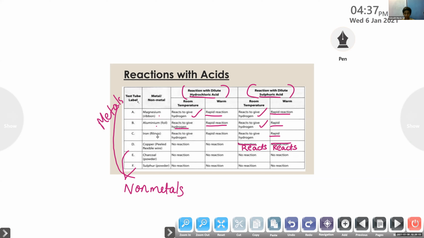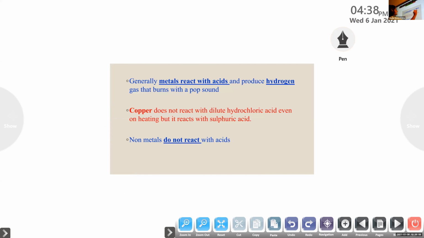So generally, metals react with acids and produce hydrogen gas. When metals react with acids, they produce hydrogen gas that burns with a pop sound. A pop sound is produced when a burning matchstick is brought near that gas. And when we bring a burning matchstick towards this gas, it burns with a pop sound.